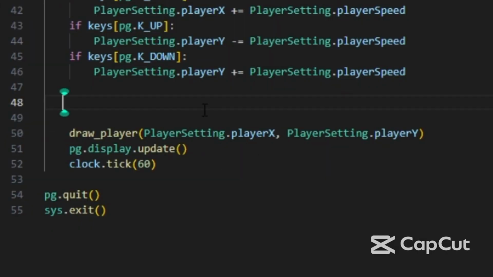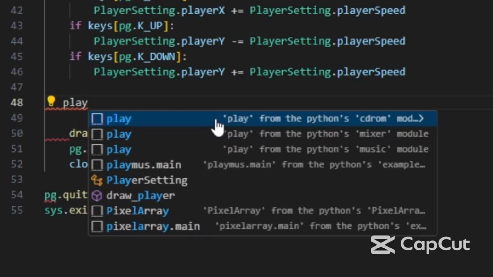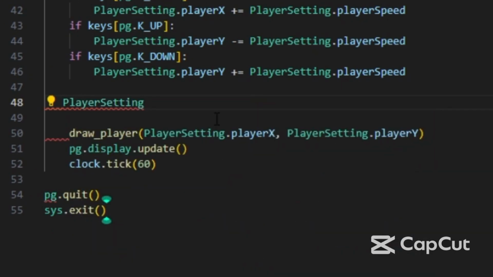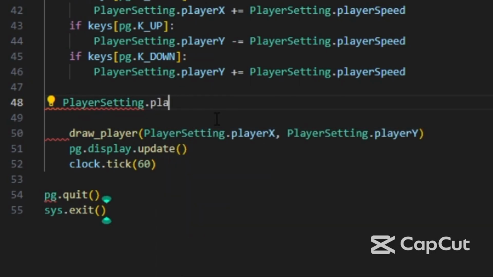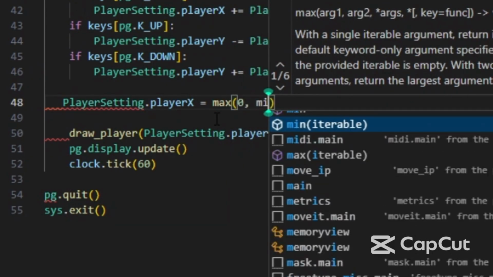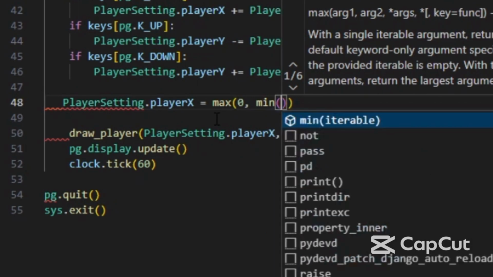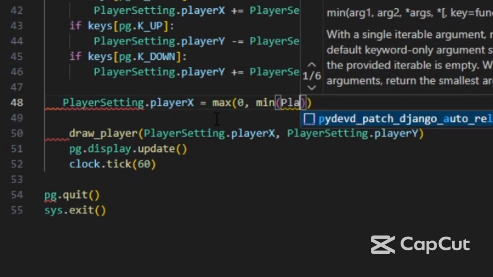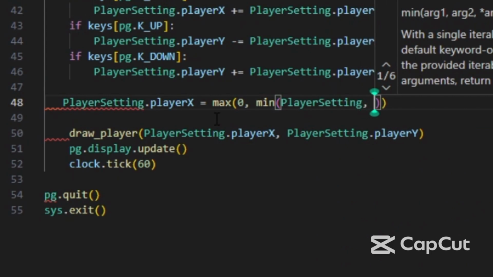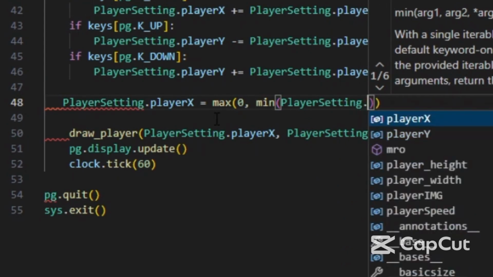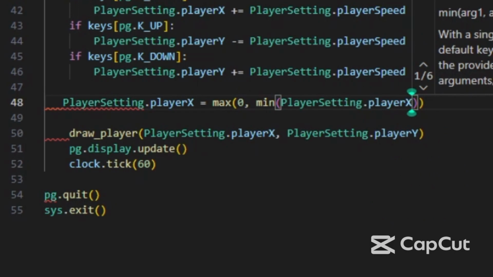To fix the problem we need to write just two lines, for x and for y. So now we write player setting dot player x equal to, and write max 0 and min. Now we write player setting dot player, like that.